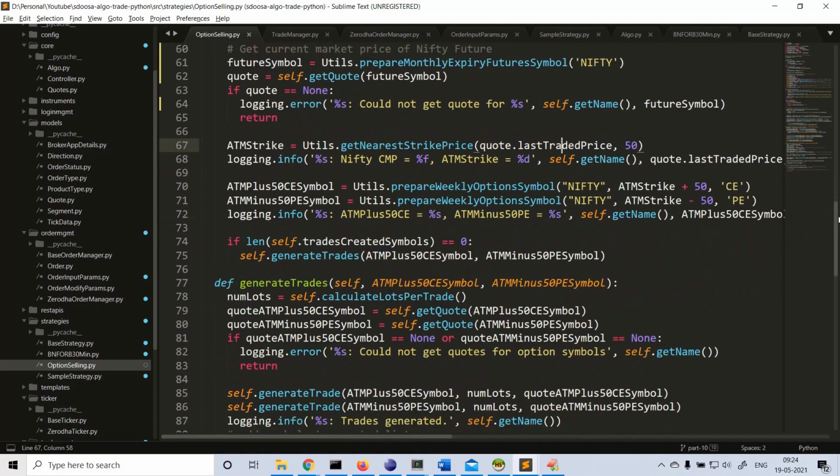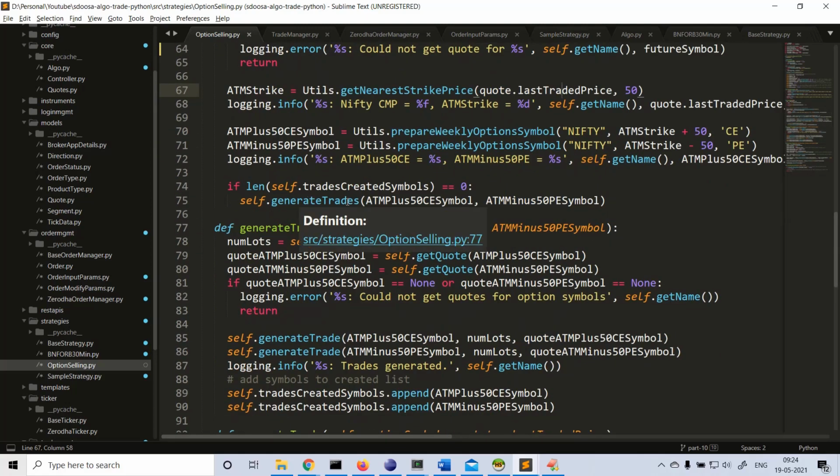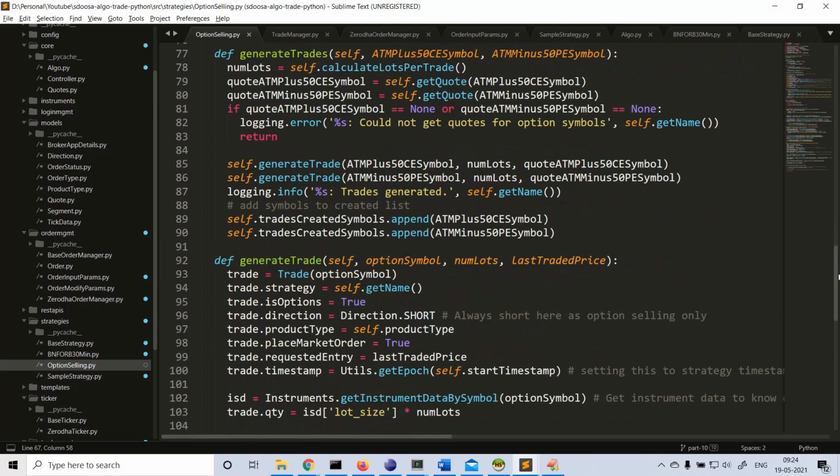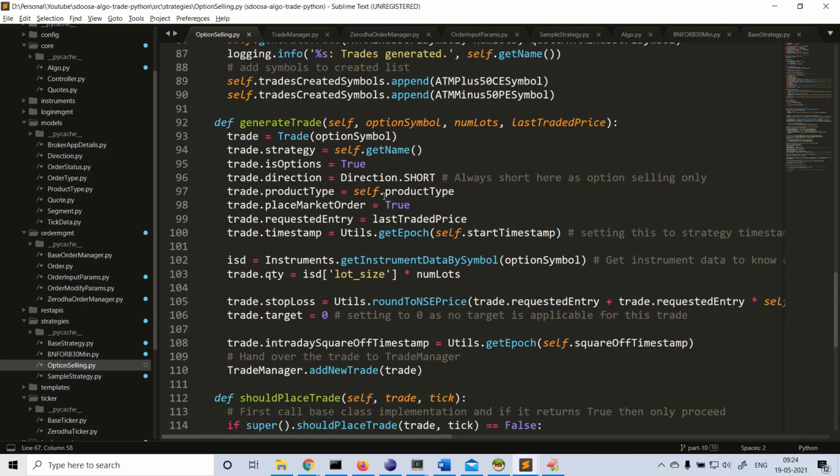Once we get both, we are calling the generate trades function here by passing both the symbols. So this function will actually get the current quote, and it will pass this current quote here, and the number of lots we consider here is one lot currently, and generate trade. So trades will be generated. This will call another function here, generate trade, for each symbol. So this will form the trading symbol, option symbol, is options true. Okay, direction is short because in this case it is always short. We are doing option selling here.